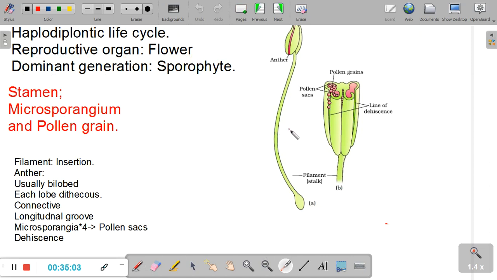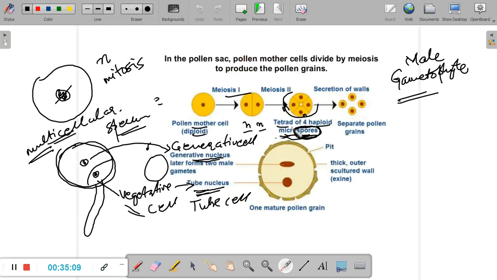The spore producing plant body is the one that exists for the most prominent period of the life, and the gametophyte is short lived. So a multicellular haploid plant body is a gametophyte. Now this is the pollen grain. Later on, when we come to fertilization, we'll see what happens.